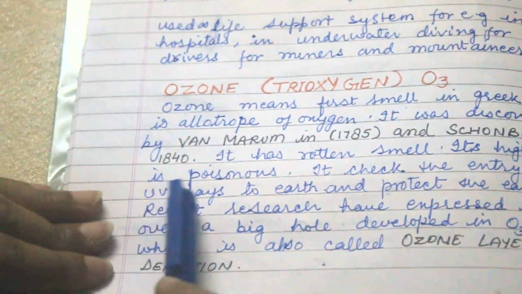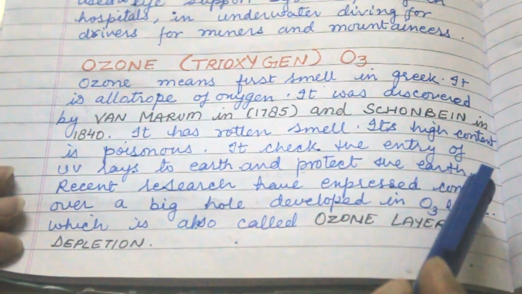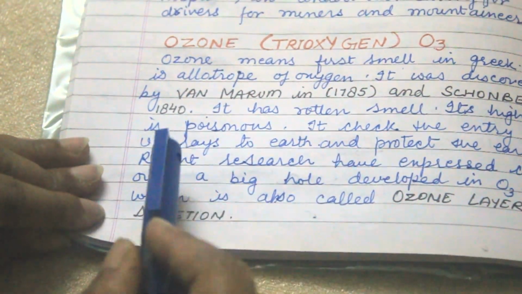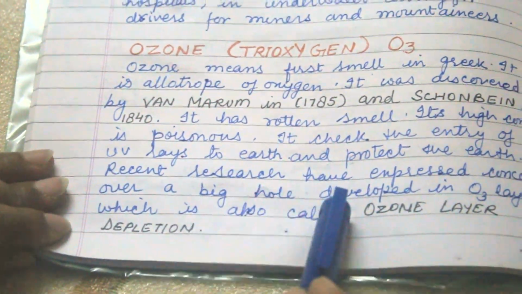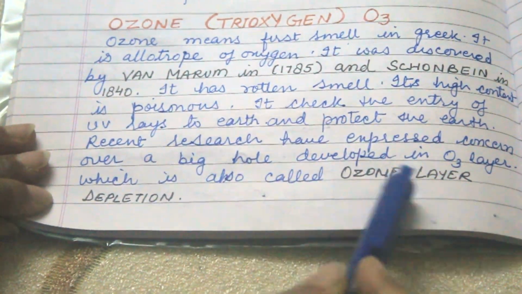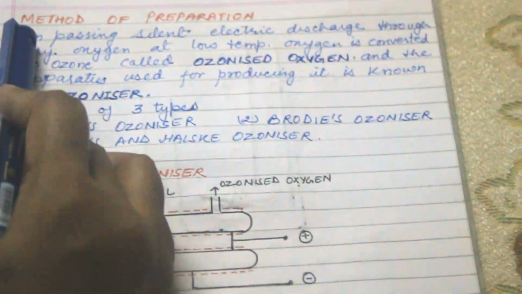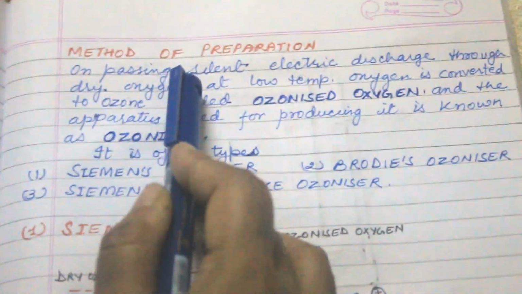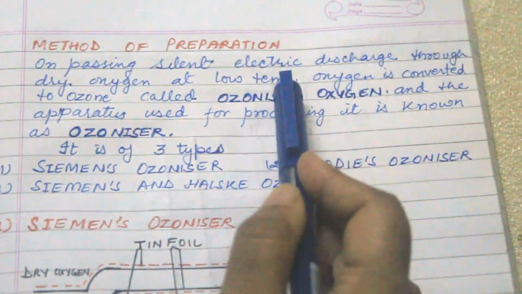It checks the entry of ultraviolet rays to the earth and protects the earth from the ultraviolet rays. Recent research has expressed concern over a big hole developed in the ozone layer, which is also called ozone layer depletion, because of CFC, chlorofluorocarbon. The method of preparation is passing silent electric discharge through dry oxygen at low temperature.